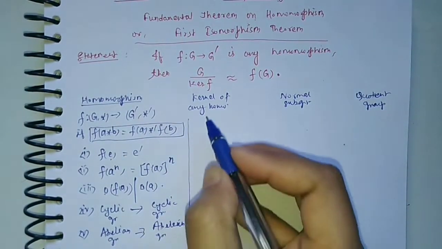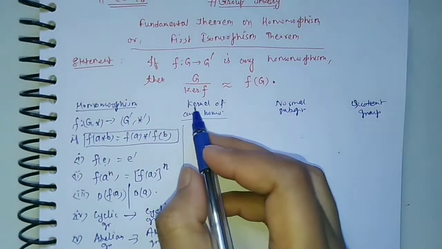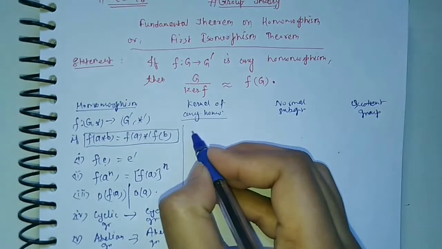So now, kernel of any homomorphism. We will see the definition of kernel of any homomorphism.